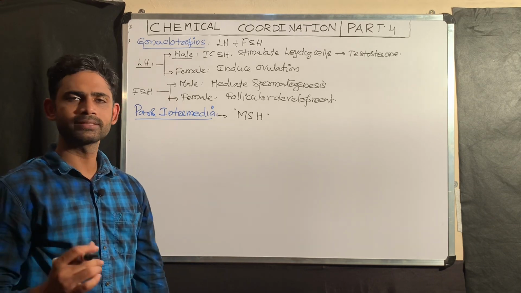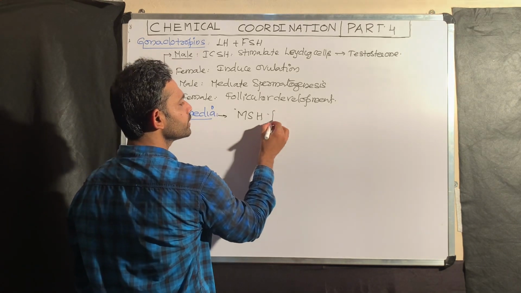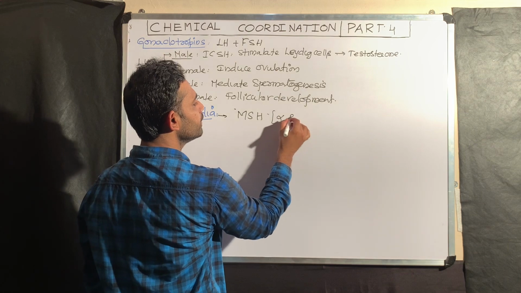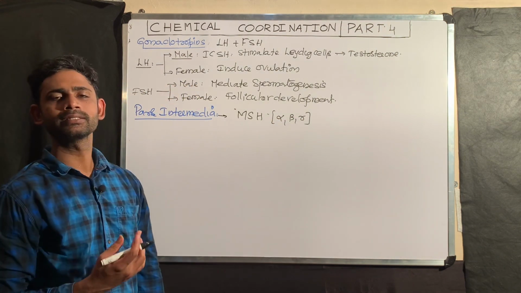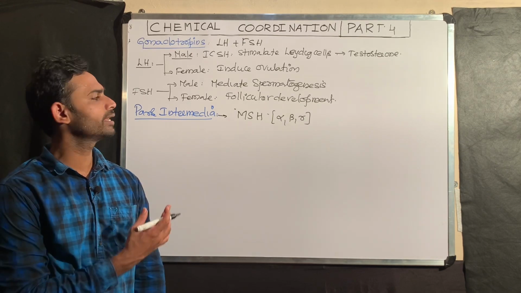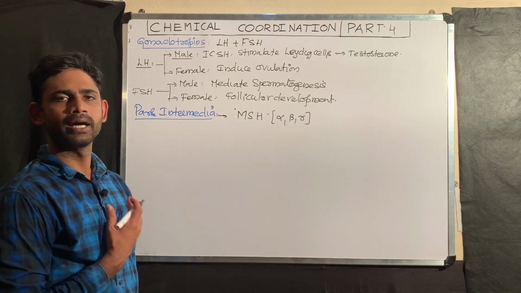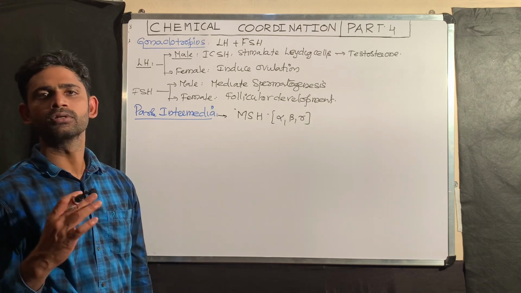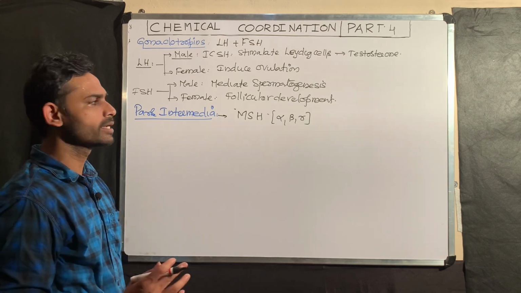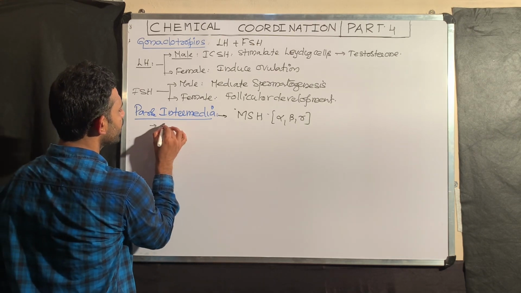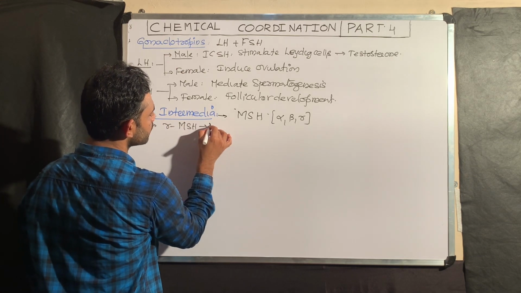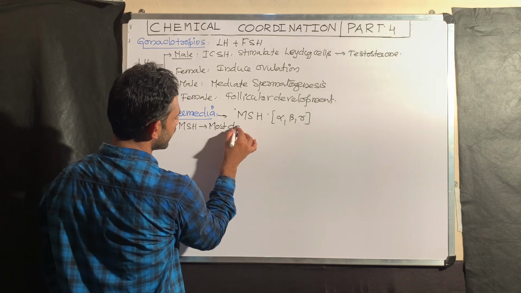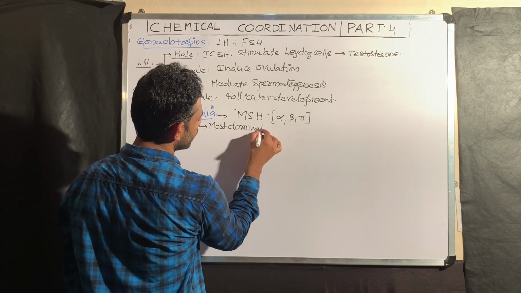Actually, MSH has 3 forms: alpha, beta, gamma. When discussing ACTH, I mentioned alpha MSH. But in our body, the most dominant melanocyte stimulating hormone is gamma MSH.